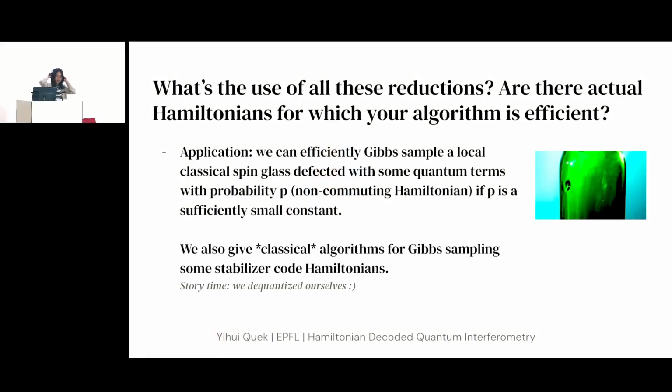And we also give some classical algorithms for Gibbs sampling some stabilizer code Hamiltonians. The story is actually that we wanted to find an application for our commuting HDQI. We found that some stabilizer Hamiltonians have a simple structure that allows you to use commuting HDQI to prepare the Gibbs states or ground states. But then we dequantized ourselves because we discovered that this same structure also allows you to classically Gibbs sample from these stabilizer code Hamiltonians. So to our knowledge, this is the first time that anyone has come up with classical algorithms for Gibbs sampling from these stabilizer code Hamiltonians.